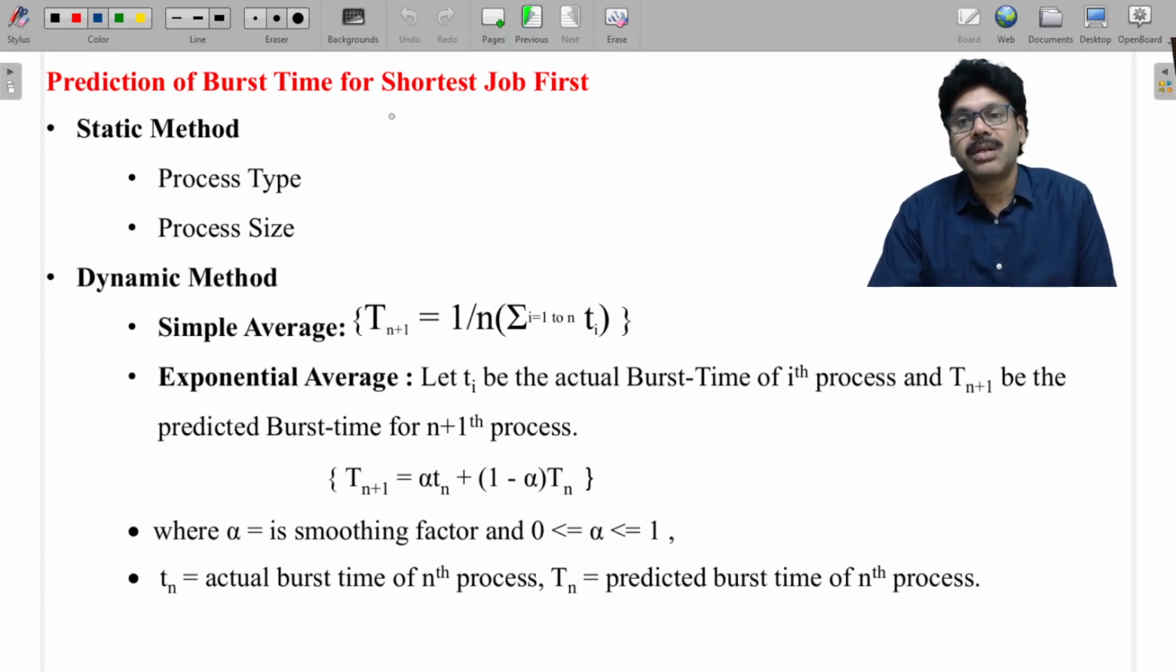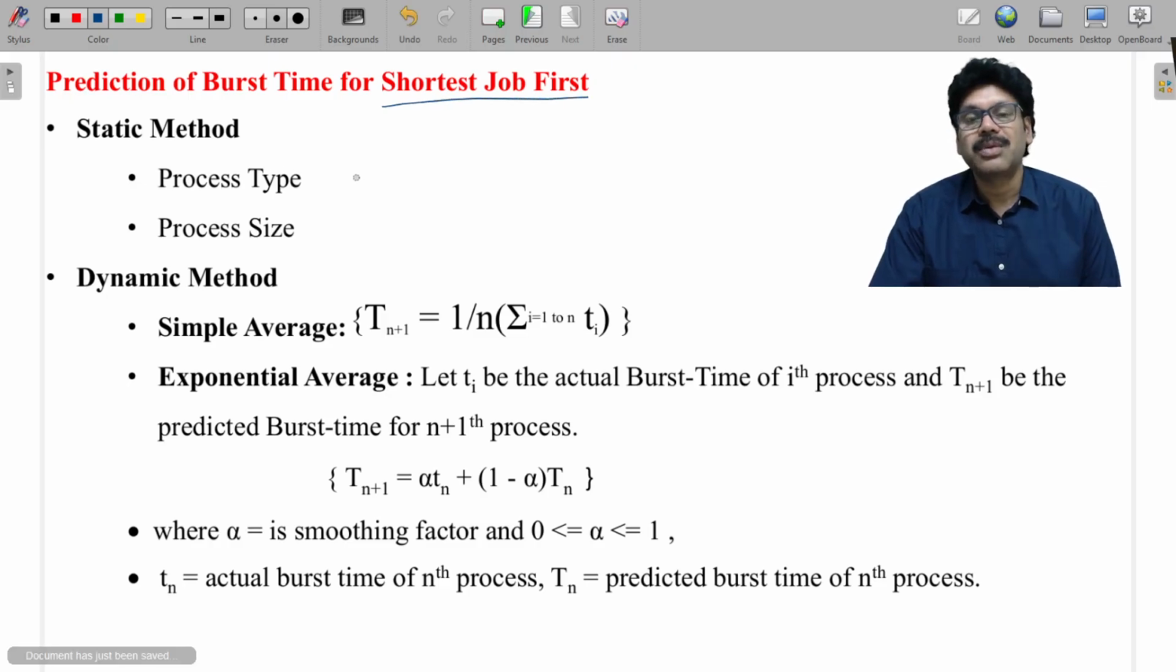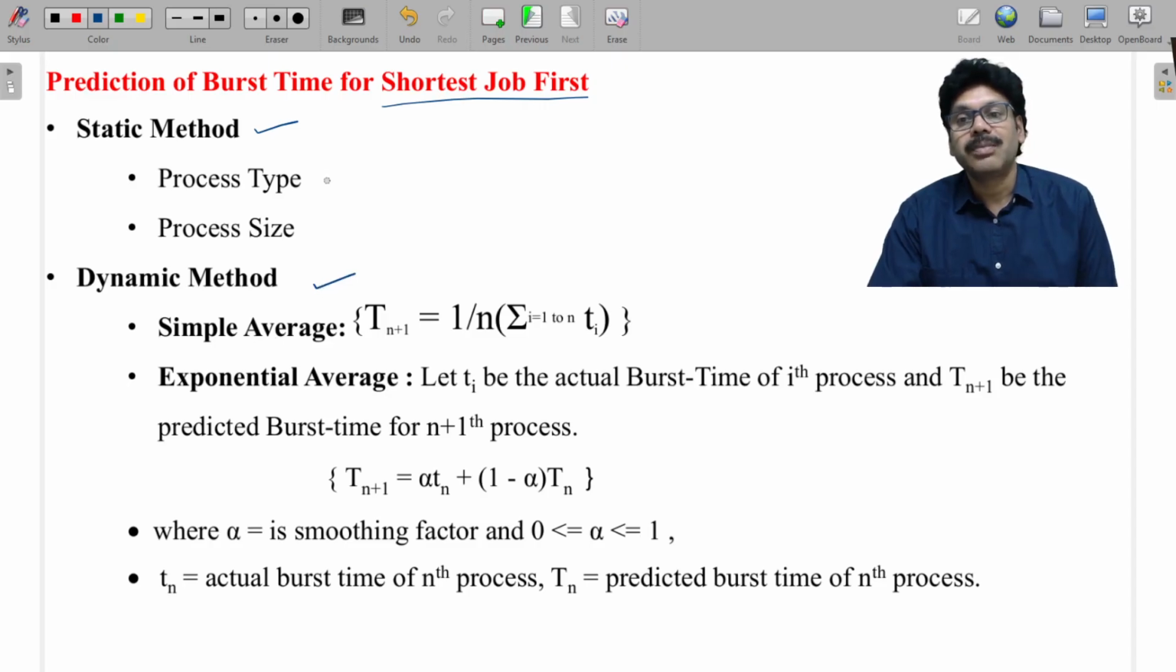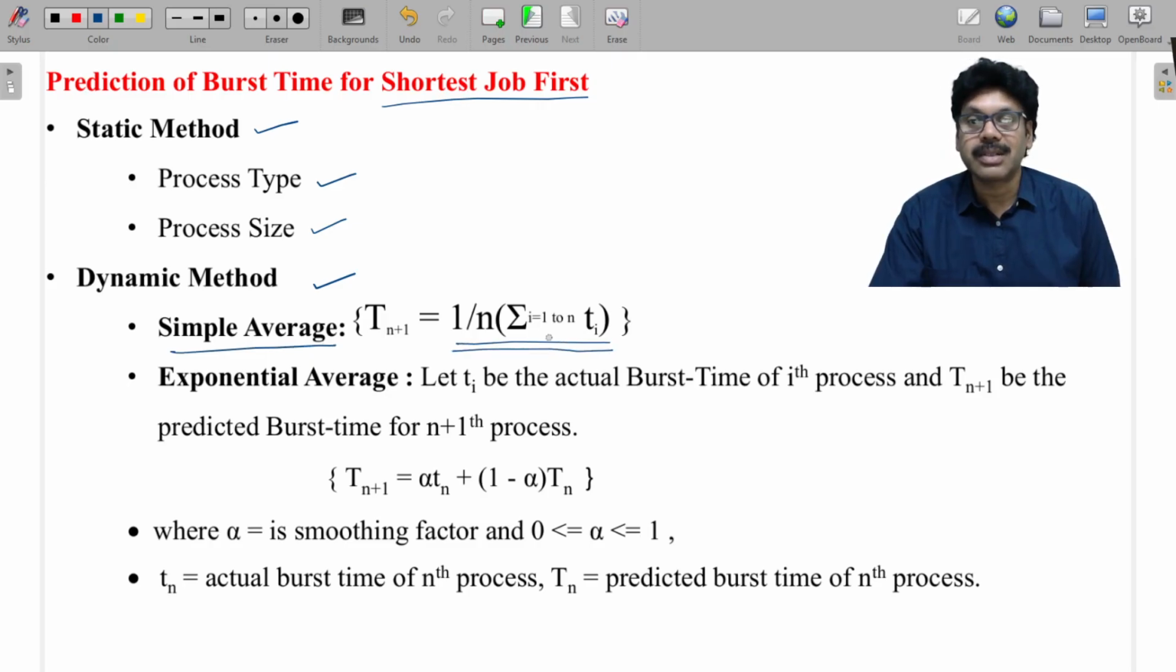Another important limitation is that you need to predict which job has the shortest burst time. The prediction can be done using a static method and a dynamic method. The static method considers the process type and the process size. For the dynamic method, there is a method called simple average, using which you can predict which has the shortest burst time. The other, very famous methodology is exponential average. You try to identify the shortest burst time using this equation.